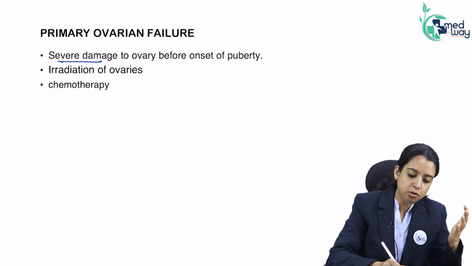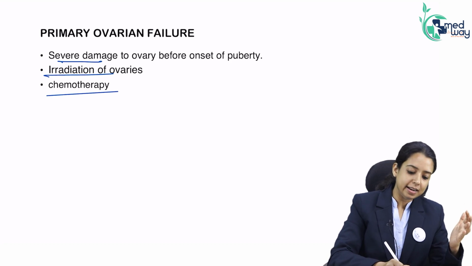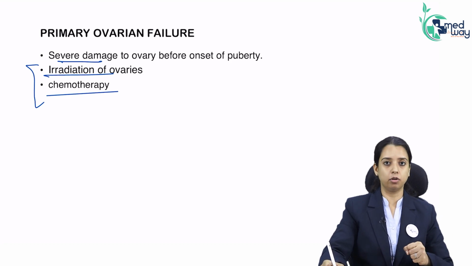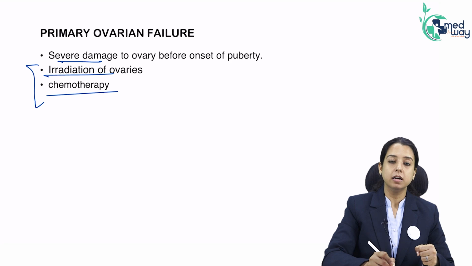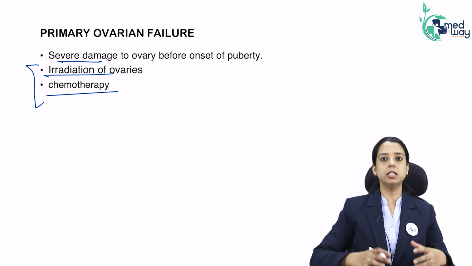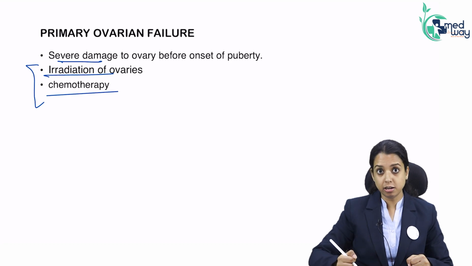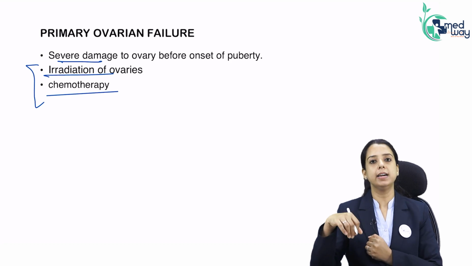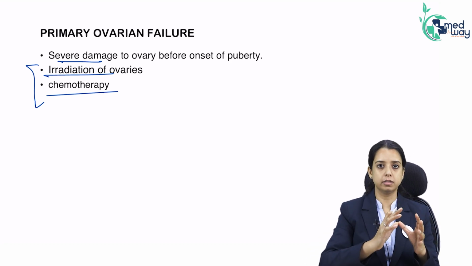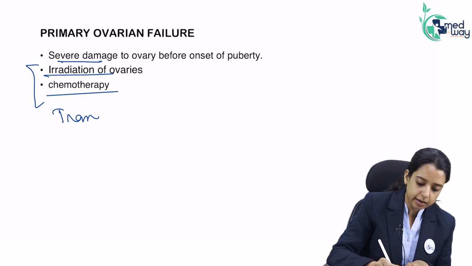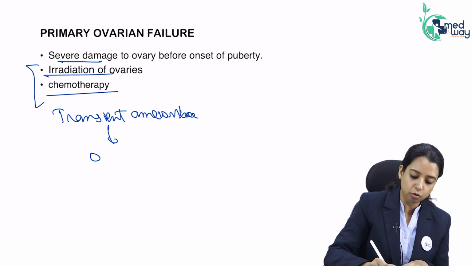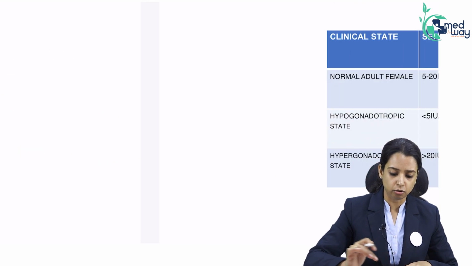The severe damage can happen due to radiation or due to chemo. It is rare because basically it is age dependent. As you grow older, your ovary has fewer follicles. So radiation and chemo affect older women more. The chances of ovarian failure are higher in an older woman because follicles are very few, and whatever dividing cells are there, the follicles, will get destroyed. In a pubertal girl, there are a lot of follicles. Some might be destroyed. It may cause transient amenorrhea, but eventually after 6 months, the ovaries will resume their function. That is how they generally present. Okay, so they are very rare causes.